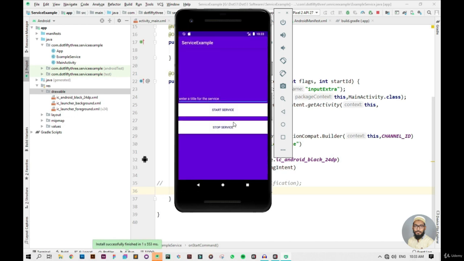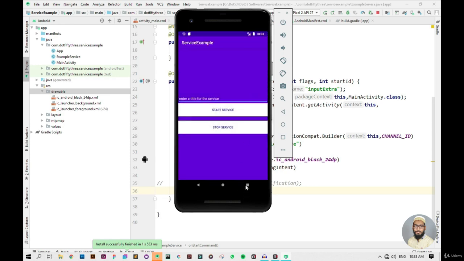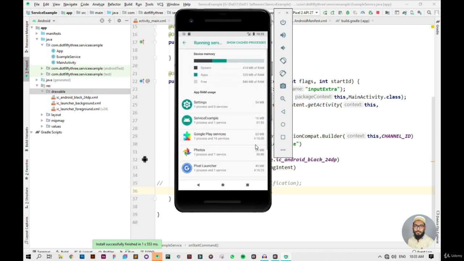Okay, so now let's start the service. As you can see, my service is now not running in the foreground, and actually it will be running in the background. As you can see, my service is running here. So now let's wait and see whether it gets killed by the system or not.